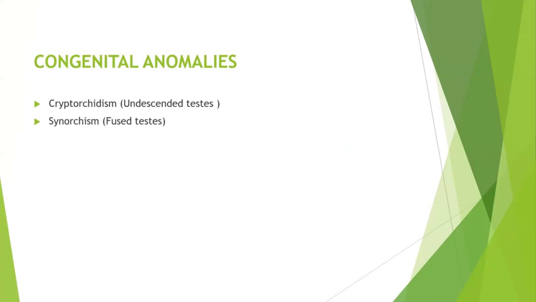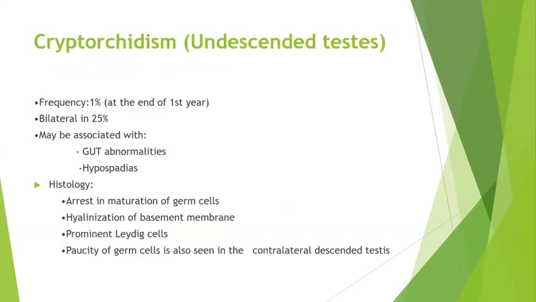First, the non-neoplastic lesion, the most common will be cryptorchidism. As you all know, it is an undescended testis. Or sometimes we see a fused testis, very rare, less than 1%, which is called synorchism. In cryptorchidism, there can be arrest in the maturation of the germ cells, because the testis has not descended to the scrotal sac.